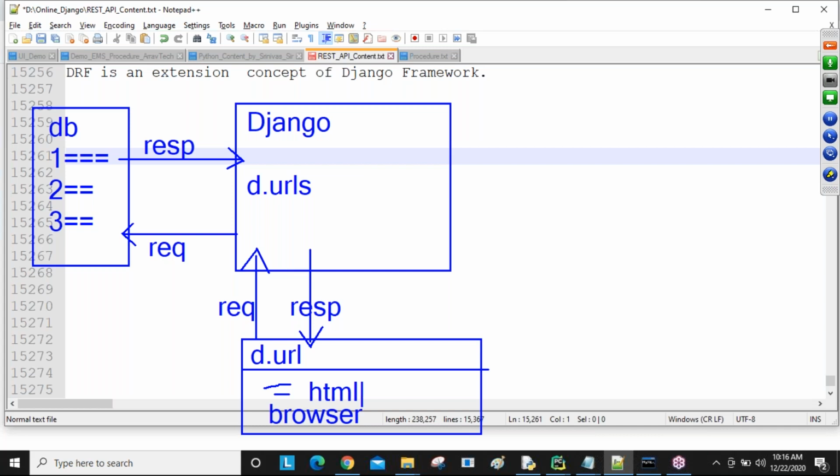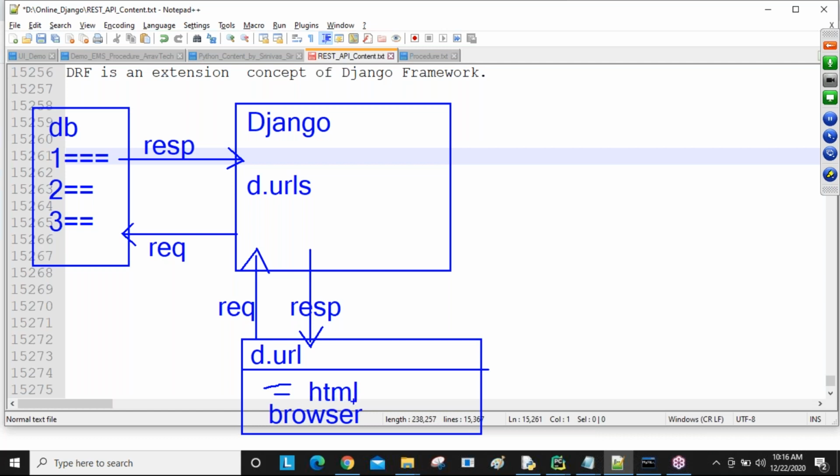As human beings, we understand HTML output. The browser displays HTML type output, which means HTML tags are there, and every tag has some meaning. That kind of response you are going to get here, guys. As human beings, we understand HTML output, that's why we feel happy: yes, I got the output.